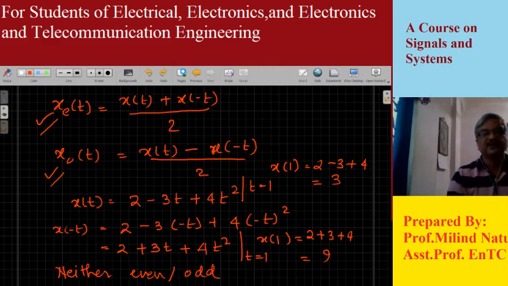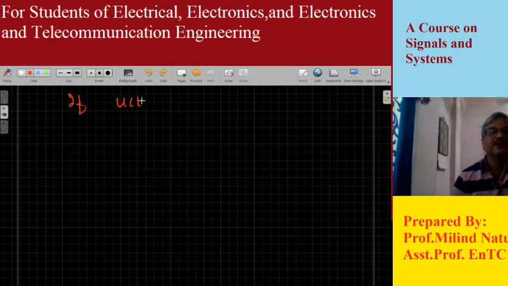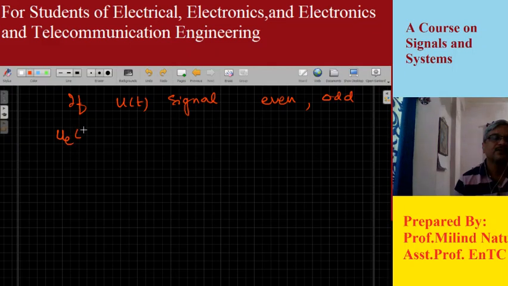So we can identify whether the given signal is an odd or even signal in such a way. Suppose we are given a signal, for example u of t, and we want to find its even part and odd part. How can we find it? Usually we need two components.